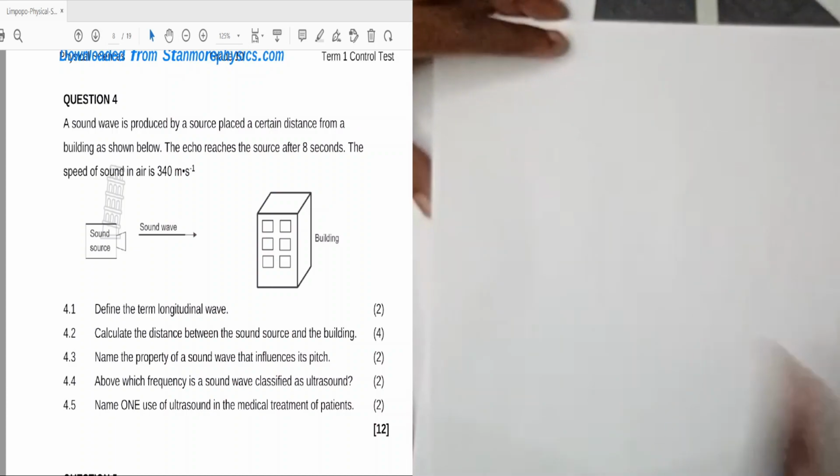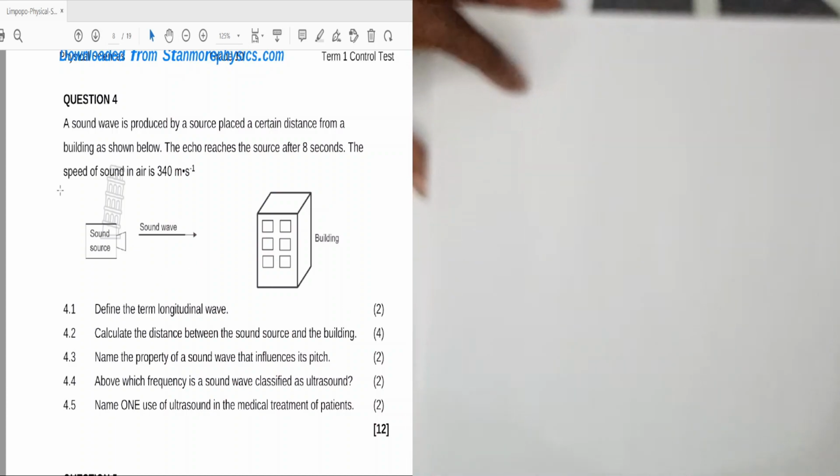Question 4. A sound wave is produced by a source placed at a certain distance from a building as shown below. The echo reaches the source after 8 seconds.